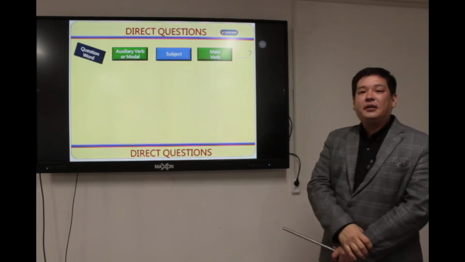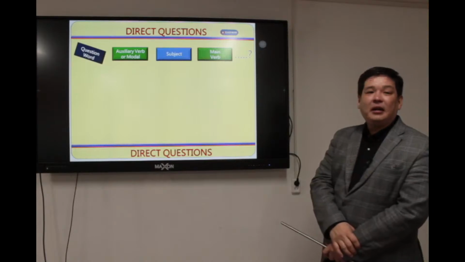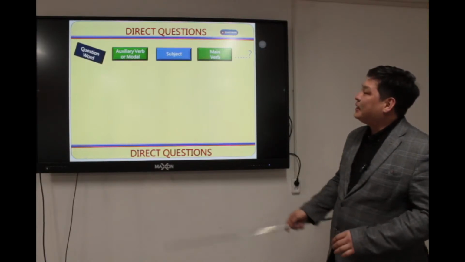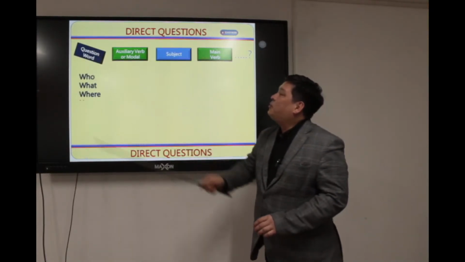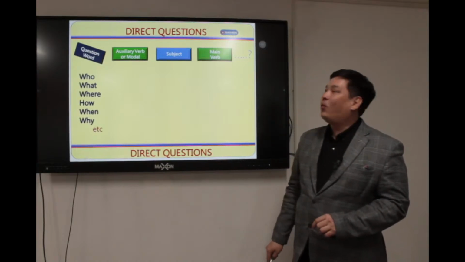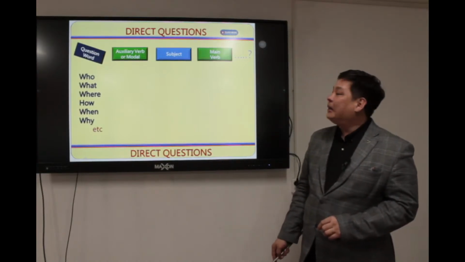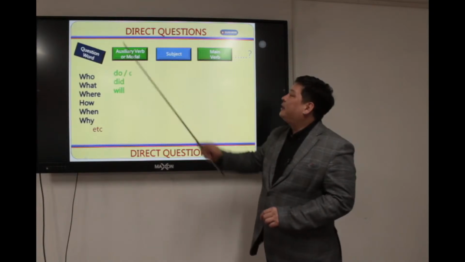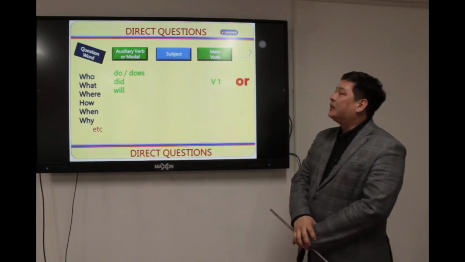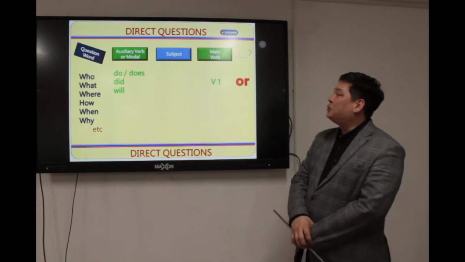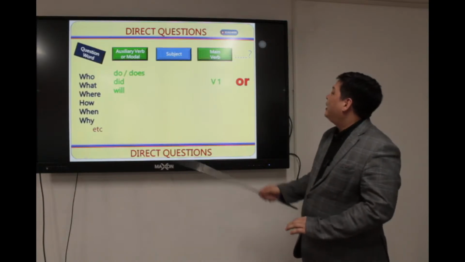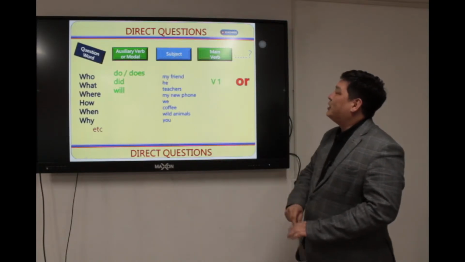Here you can see the correct order of the parts of the sentence. For example, we can use question words like who, what, where, how, when, and why. We can also use auxiliary verbs or modal verbs like do, does, did, will. Then subjects.